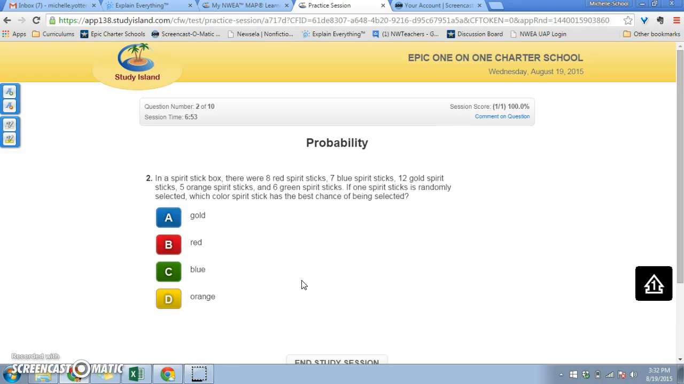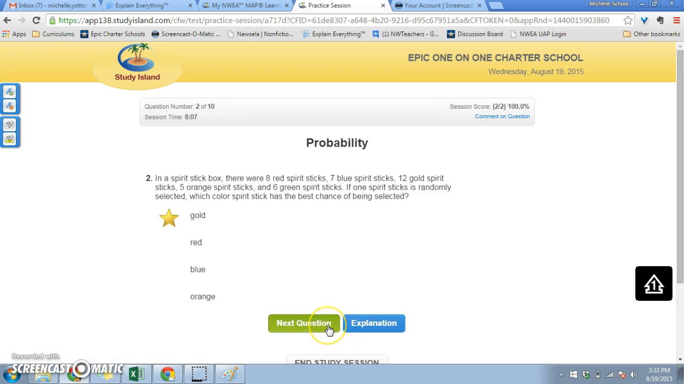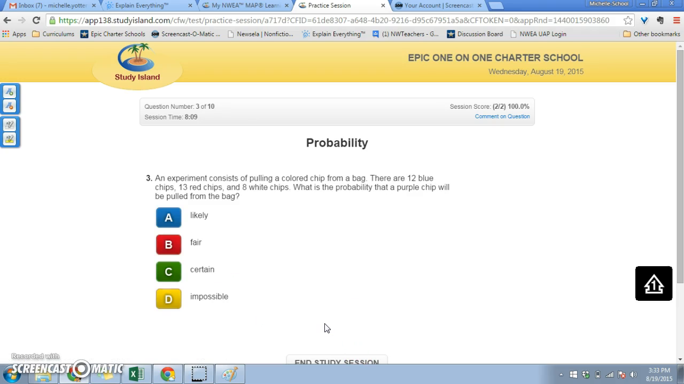In a spirit stick box, there are 8 red sticks, 7 blue spirit sticks, 12 gold spirit sticks, 5 orange spirit sticks, and 6 green spirit sticks. If one spirit stick is randomly selected, which color do you have the best chance of being selected? Well, it would be gold because there are the most gold out of any color. So you're most likely to pick a gold one.